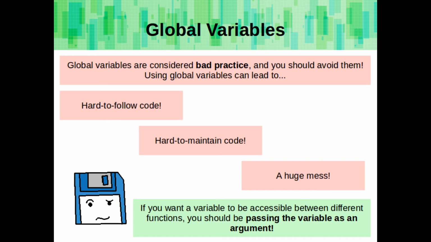However, using global variables is considered to be bad practice, and you should avoid them. They can lead to hard-to-follow code, hard-to-maintain code, and just kind of making a mess in general. If you want a variable to be accessible between different functions, you should be passing the variable as an argument.